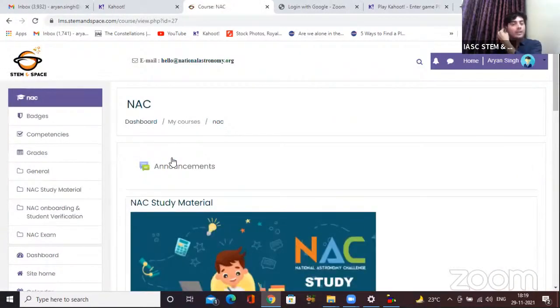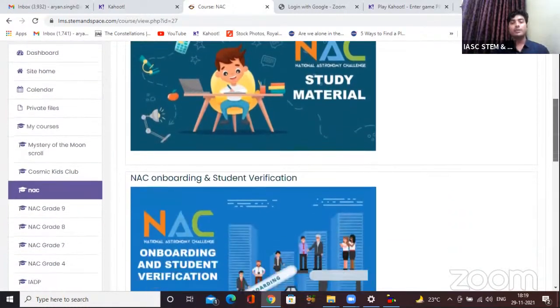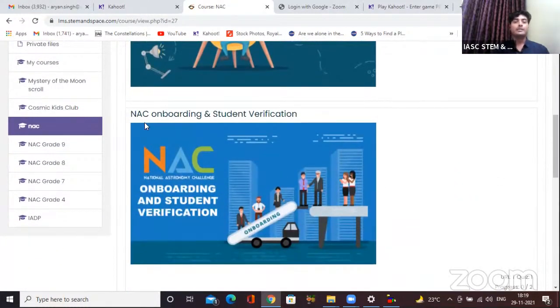I hope many of you have already accessed this part, because your material, NSE study material, is over here. Just below this, you see over here, it says NSE onboarding and student verification. Now remember, on the day, it's an online exam, right? So verification is required.